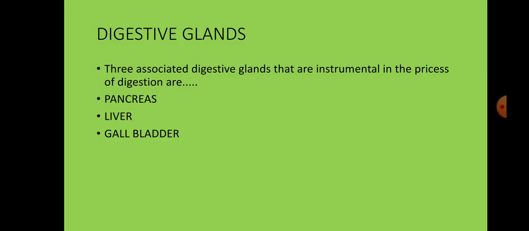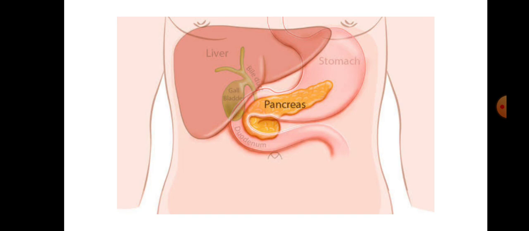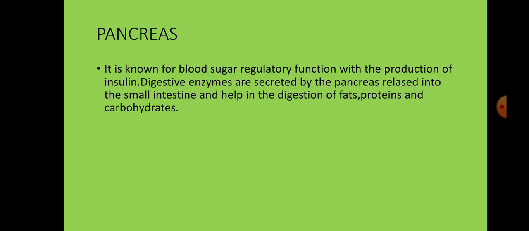Now we'll move on to the digestive glands. Three digestive glands are associated with the process of digestion, and these are the pancreas, liver, and gallbladder. Here you can see in this picture, the pancreas. The pancreas is known for its blood sugar regulatory function with the production of insulin.